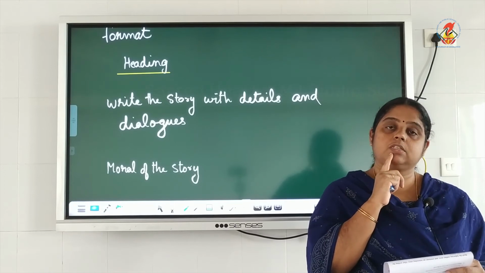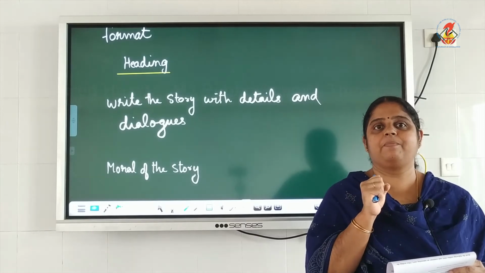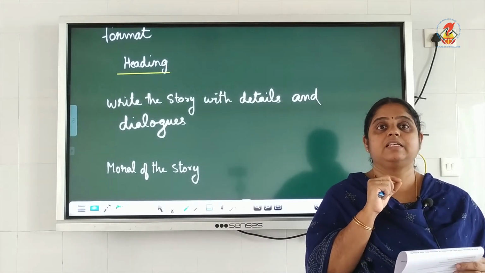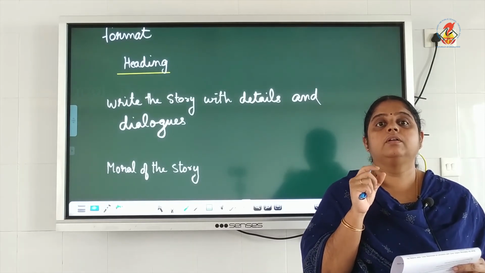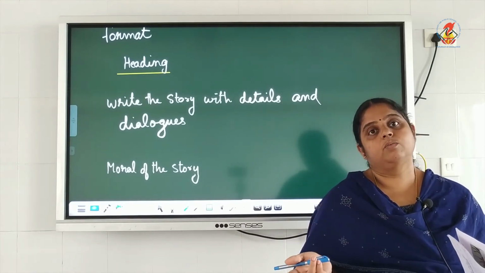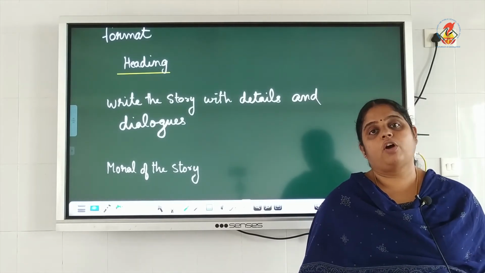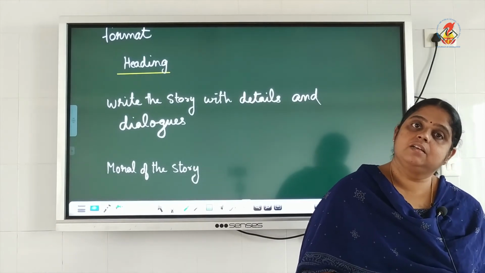So he thought, I'll take that bone also from him. I can get that bone from him too. And he opened his mouth to shout at the dog, bow. Alas, what happened? His bone fell into water, and he lost whatever he had.